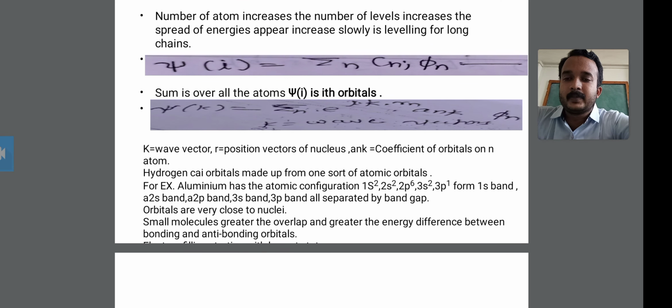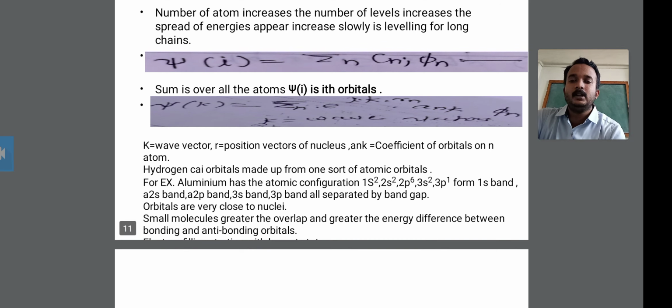Then, for aluminium, the atomic configuration is 1s2 2s2 2p6 3s2 3p1. The 3s and 3p bands are separated by a gap, and the smaller orbitals are very close to the nuclei. Therefore, the greater the overlap, the greater the energy difference between the bonding and antibonding orbitals.